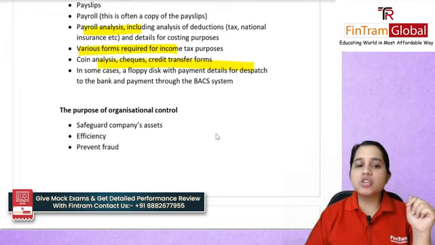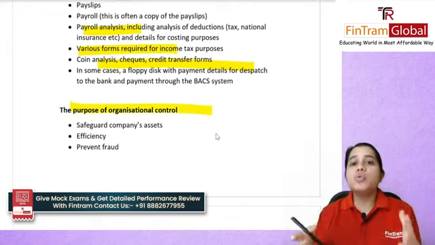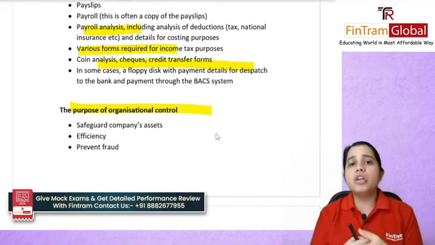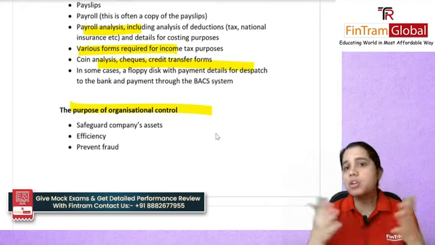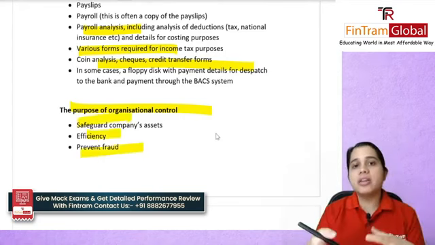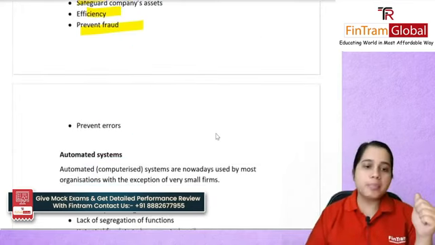Purpose of organization controls. Why do we need to have these controls? Because you want to safeguard your assets. If I didn't have these controls, employees would freely roam around, steal my inventory, and do whatever they want. Controls also make sure there is efficiency, prevent any sort of fraud from happening, and prevent any error from happening.